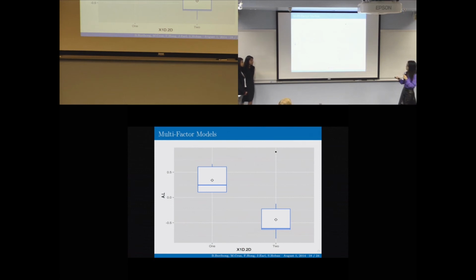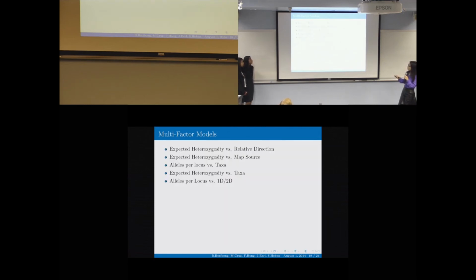And so these are all the 5 groups that have significant correlations. And another group that I would like to mention is here, expected heterozygosity versus taxa. The results here show that as the distance from the center increases, the heterozygosity of plants decreases, which contradicts our hypothesis. We thought about some explanations.